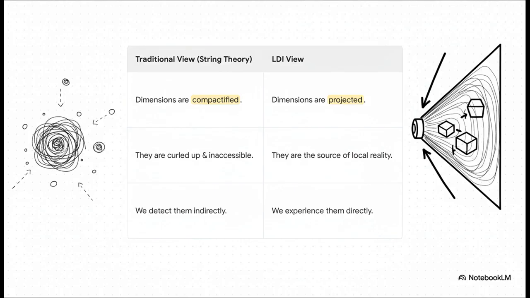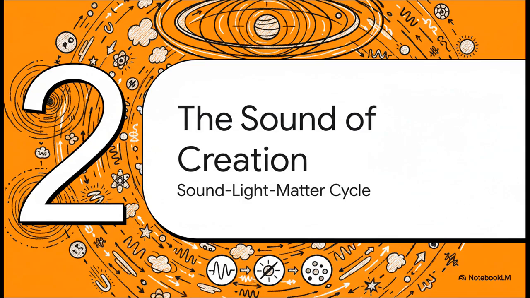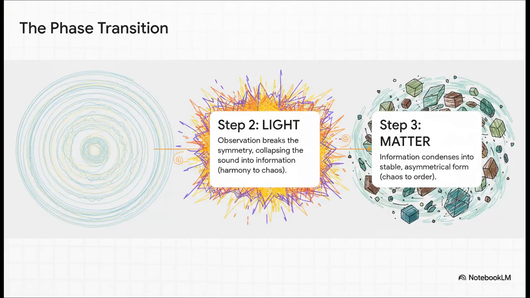Okay, so if our reality is a projection from these higher dimensions, how does that even work? How does that projection actually happen? Well, the theory uses this really powerful metaphor to explain the whole process. A fundamental cycle of sound, light, and matter. Let's break this down. Step 1 is sound.